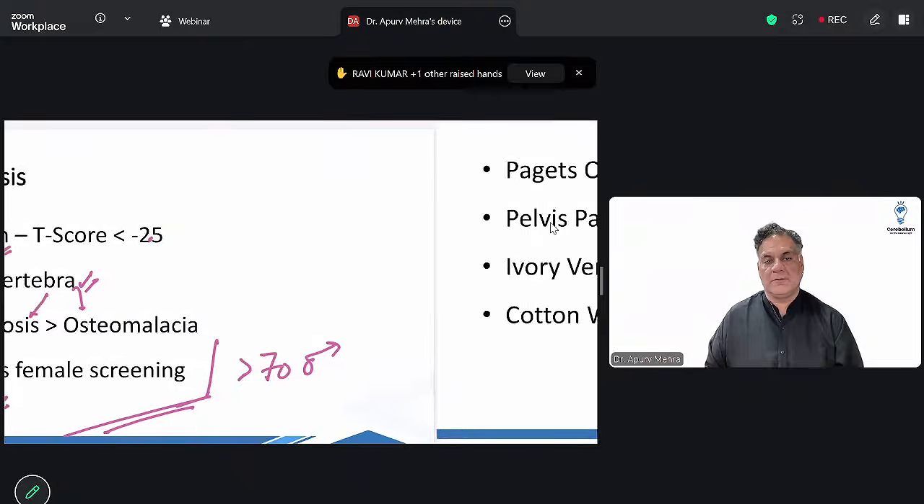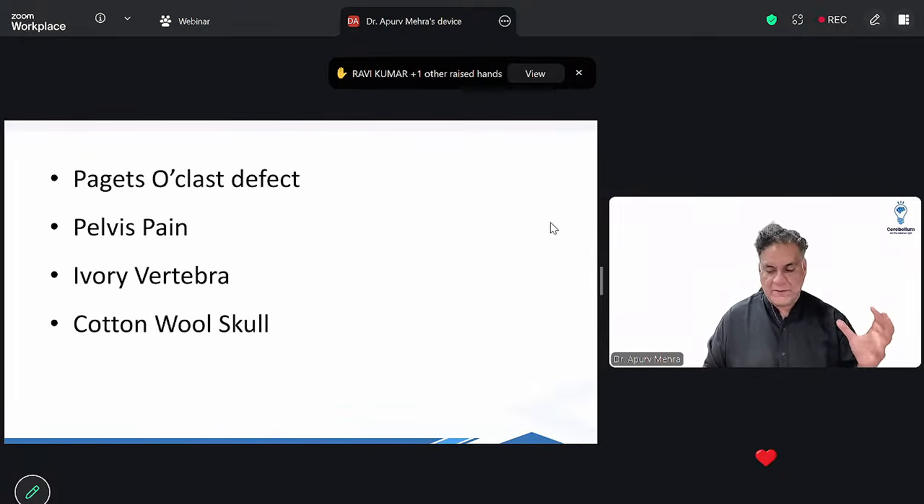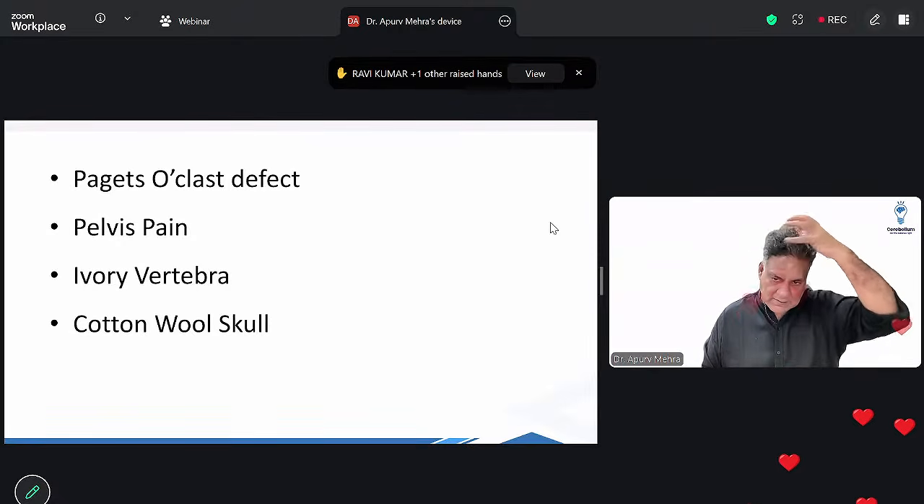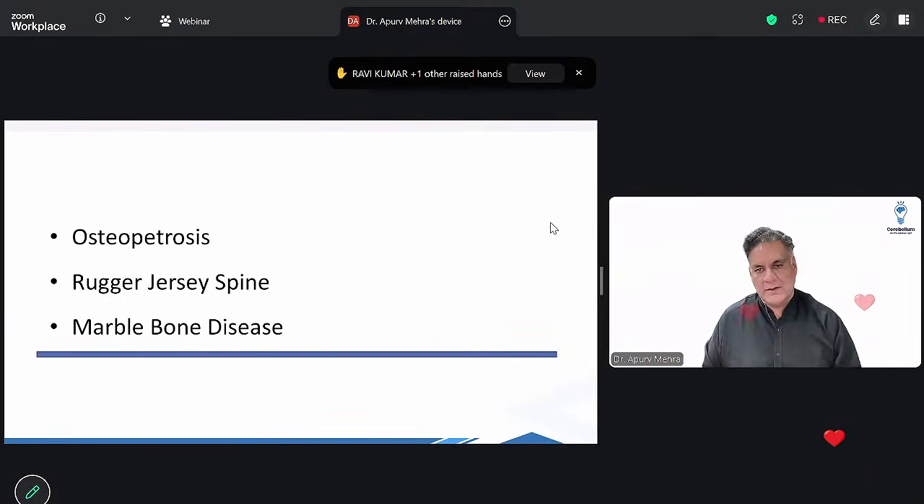for osteoporosis. Paget's is an osteoclast defect. Most common symptom is pain. Most common area affected is pelvis. The vertebra looks white, called as ivory vertebra. In the skull, there is a cotton wool deposit.